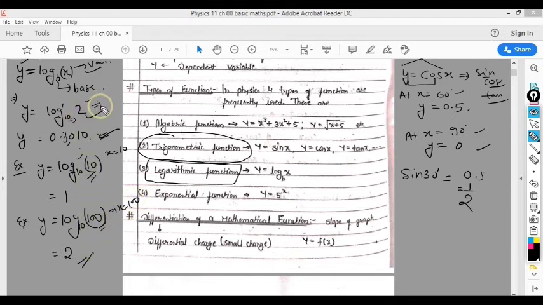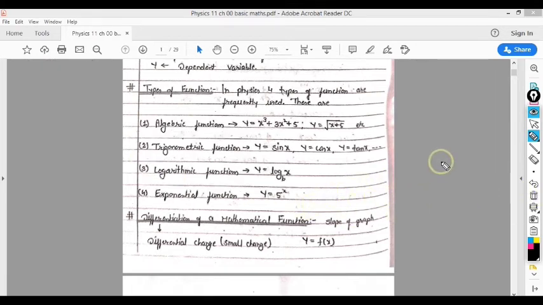Here I replaced my x by 2, so then your y is 0.3010. Here your y is 1, and here your answer is y equal to 2. So again we can say that this is a relation between y and x, but in this relation y and x are connected together with the help of this new word, that is log. Like we have sine or cos, similarly we have log. So for now this much knowledge of the logarithmic function is sufficient for you.